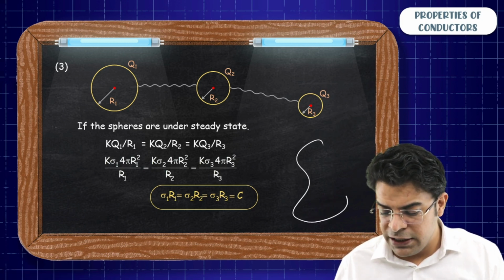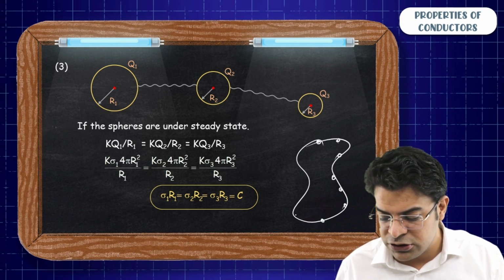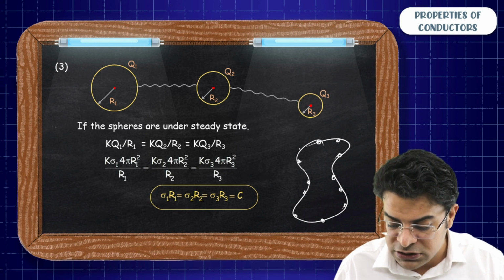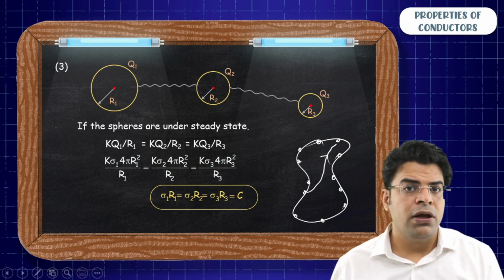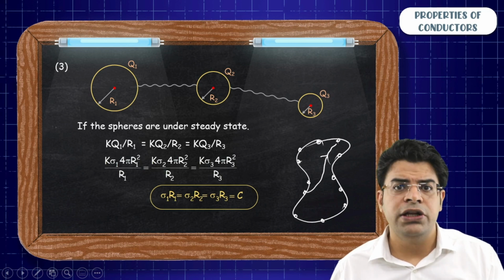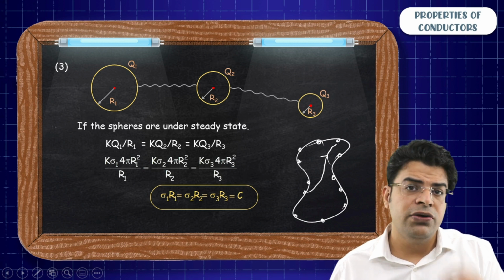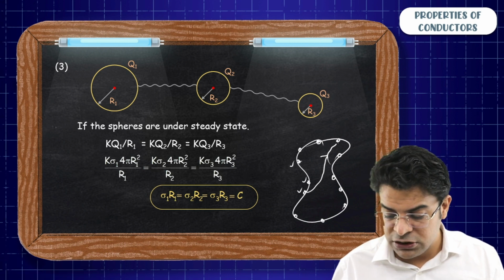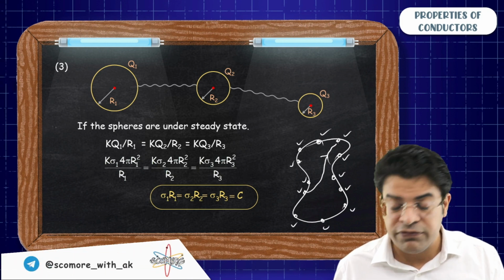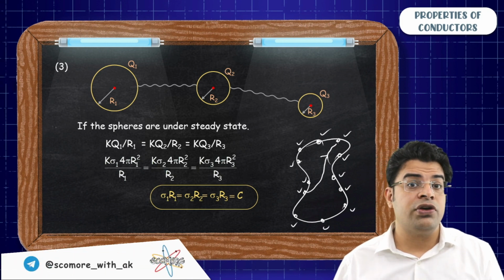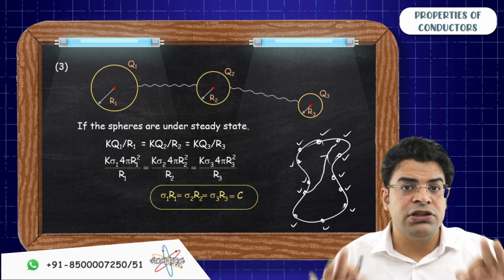So similarly, if you have a conductor, you can go from any one point on its surface to any other point on the surface via the flesh of the conductor. Since there will be no electric field, there will be no potential change. And as there will be no potential change, all the points on the surface of the conductor are at the same potential. Since all the points on the surface of a conductor are at the same potential, the surface of a conductor is an equipotential surface.